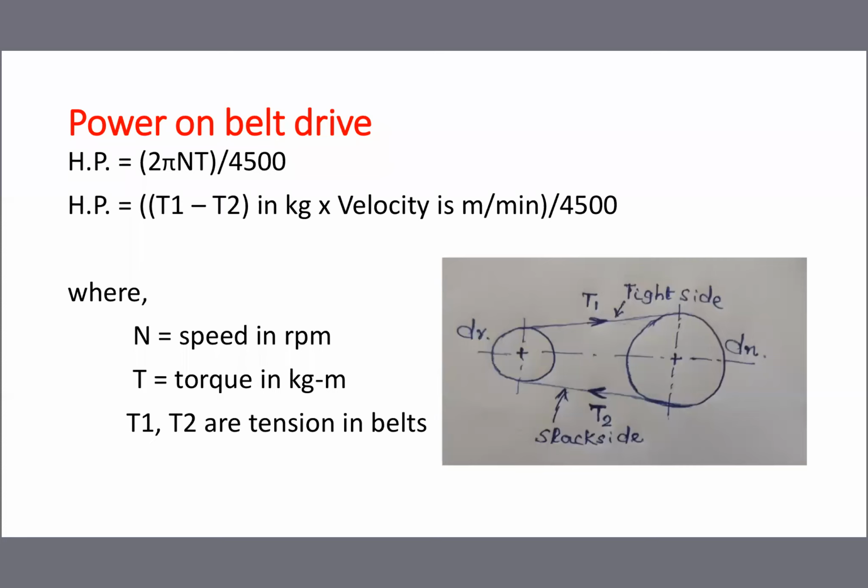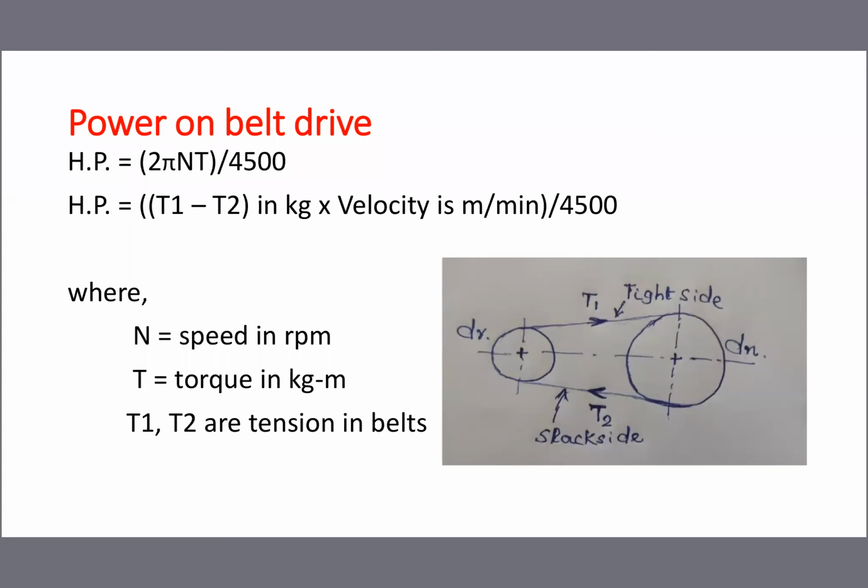Suppose the question asks to find the power in terms of HP. Capital N defines speed in RPM and capital T is torque in kg meter. So if speed and torque data are given, the power calculation formula is 2 pi N T by 4500. Most people use this formula, 2 pi NT by 4500, where N is speed in RPM and T is torque in kg meter.